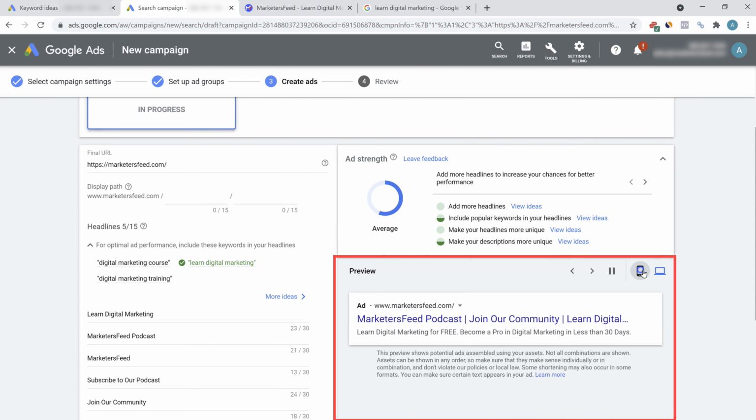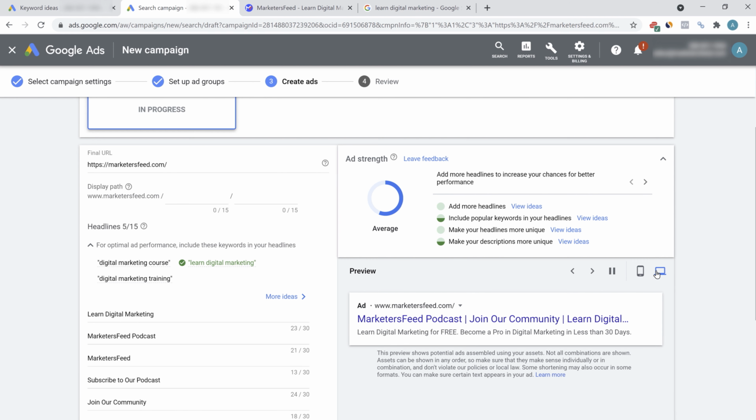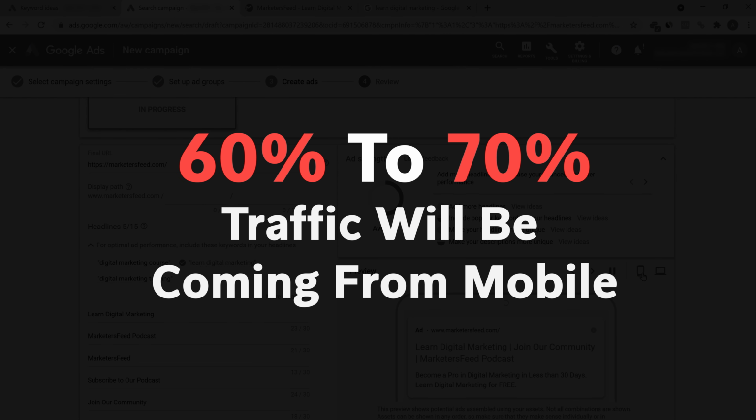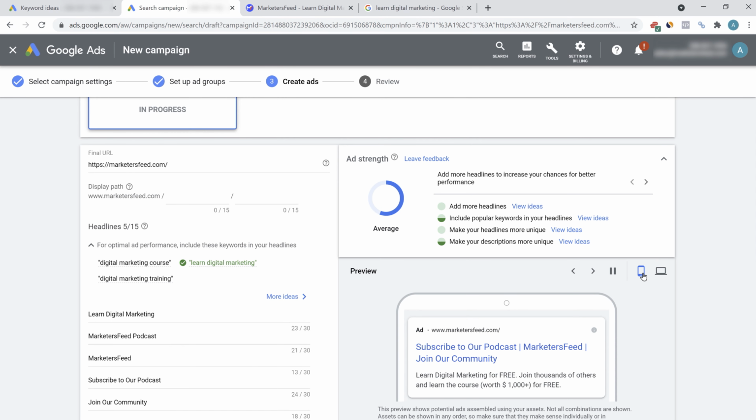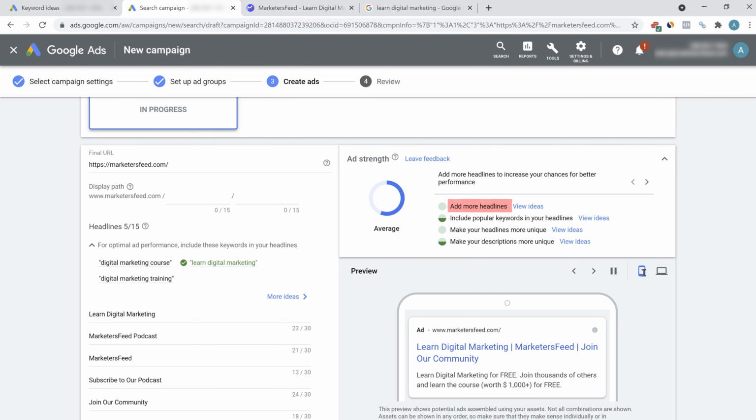And you can also see how the ad will look on mobile or desktop. Around 60 to 70% of the traffic will be coming from mobile if you're targeting a very general niche. This again depends upon the kind of traffic you're targeting. But mostly you will drive more traffic on mobile. Google is also giving you some recommendations in terms of your ad strength, adding more headlines, adding more popular keywords, making your headline more unique.